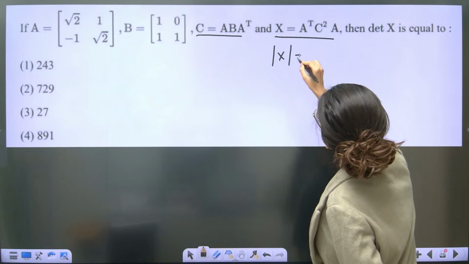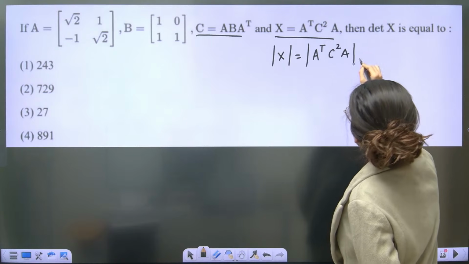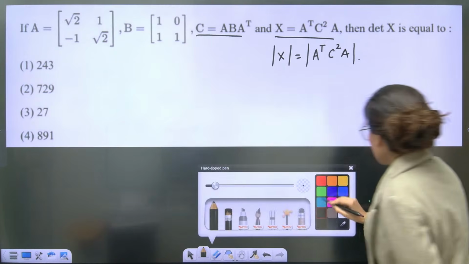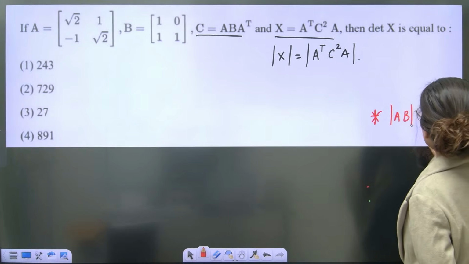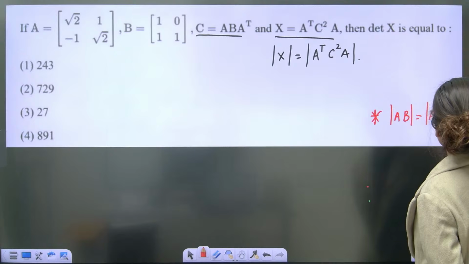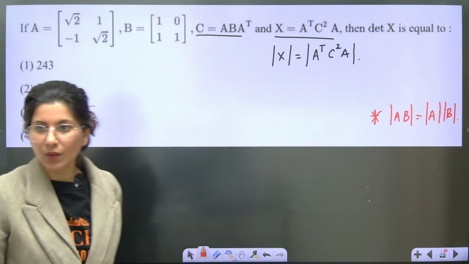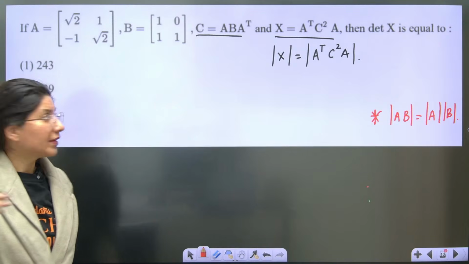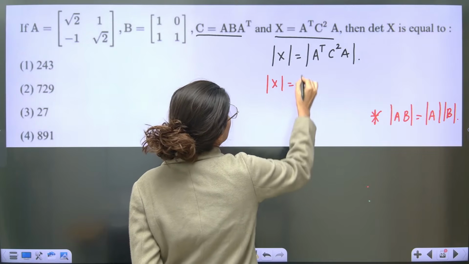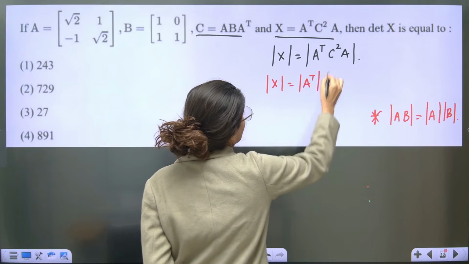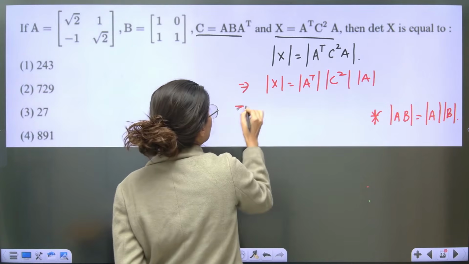Determinant X is nothing but determinant of A transpose C square A. Now there is one property which says, I'm going to write the property also: determinant AB is equal to determinant A times determinant B. So over here, determinant X will be equal to determinant A transpose, determinant C square, determinant A. We have separated out the determinants, yes or no?